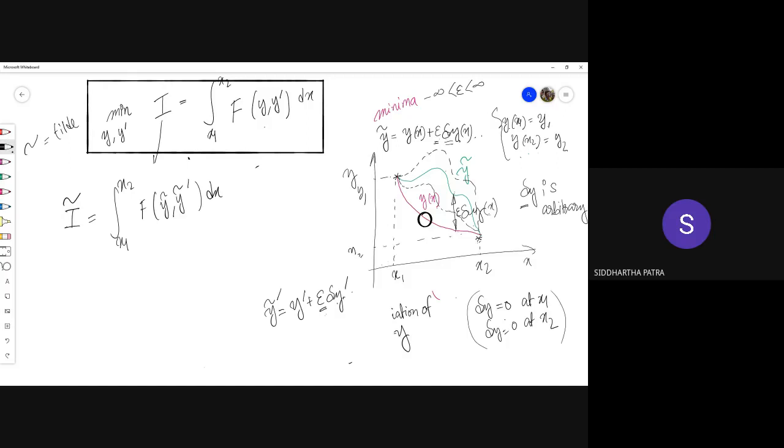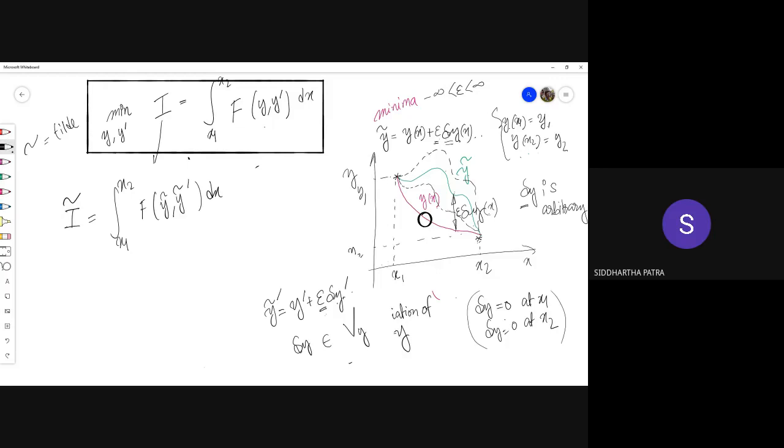Later we would argue that delta y must belong to the same function space as y. Now, what is a function space? We'll talk about that later. But delta y is just as much a function as y, and it is not a small value. It is not a small perturbation. It is nothing like that. It is a finite quantity, and it's a function of x.